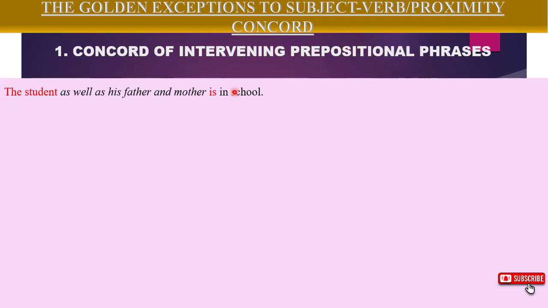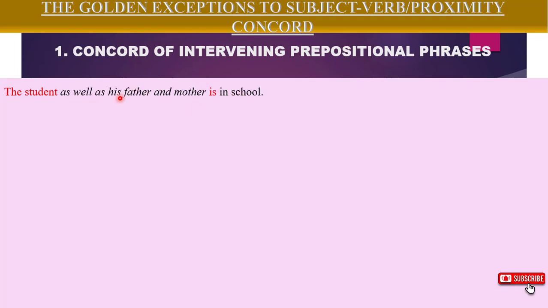When you have such a sentence, it is the first noun that is going to agree with your verb, but not any noun in the prepositional phrase. So you will ignore everything in the prepositional phrase, and then the first noun will agree with your verb. So the student is in school.